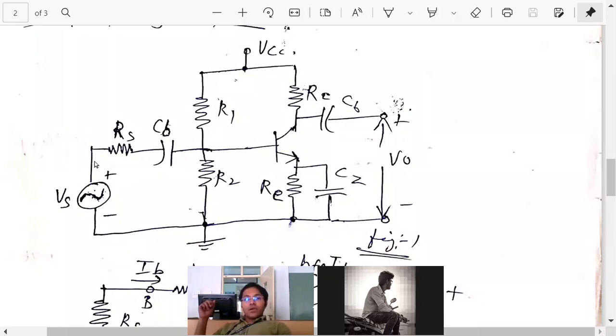It is the same, but when we say AC, we consider impedance. So the AC signal which comes here passes through this low impedance path. Because of this capacitor, RE is bypassed. Hence, this capacitor is called a bypass capacitor.